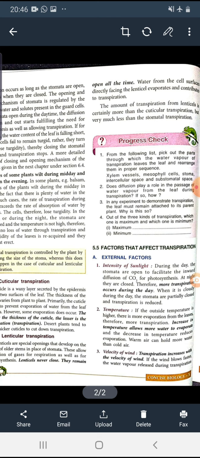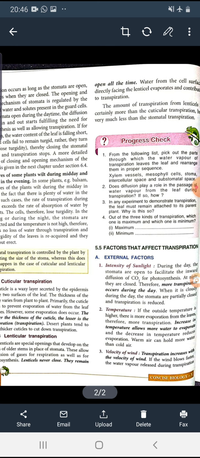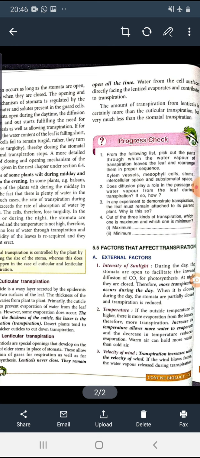First is the intensity of the sunlight, because during daytime the stomata are open, to facilitate the inward diffusion of carbon dioxide for photosynthesis, and at night they are closed, because at that time they don't do photosynthesis, and therefore more transpiration occurs during the day.